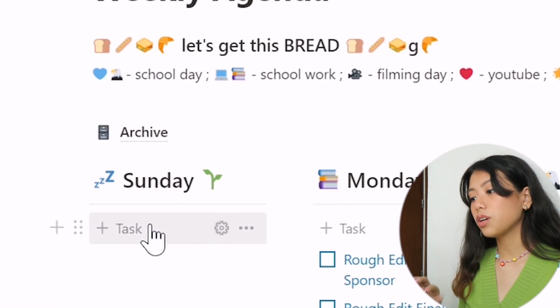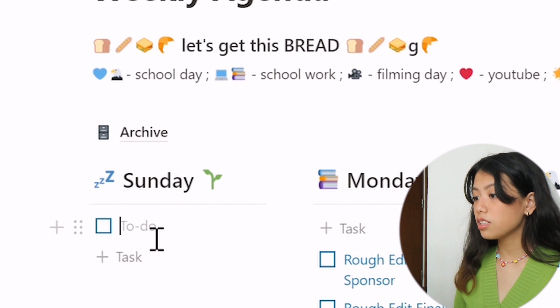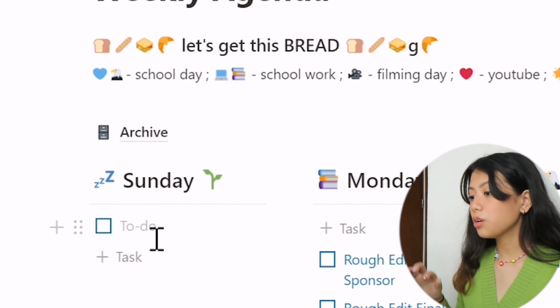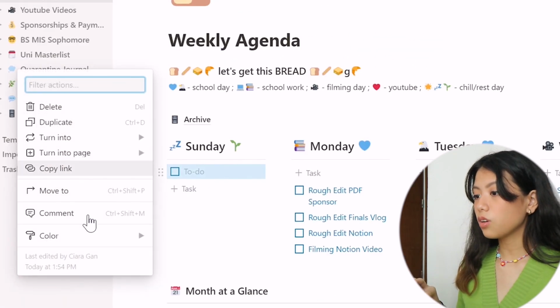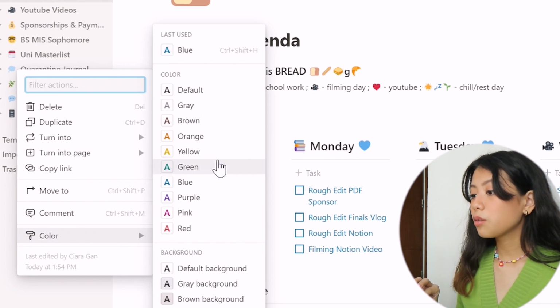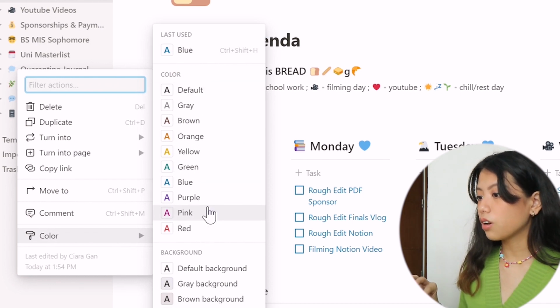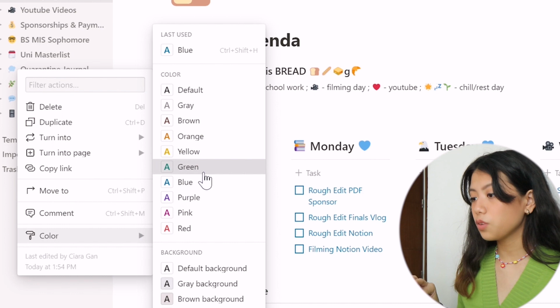This is one template button that you can add a task. So you just press it and there will be a button that will appear above it. So if you want to change the color, you can always right click, press color. You can change the color to, for example, green.